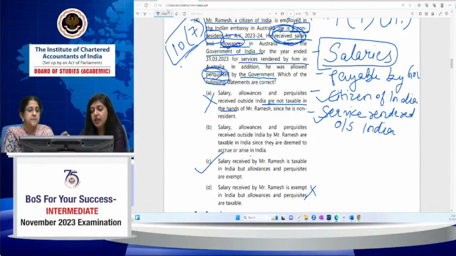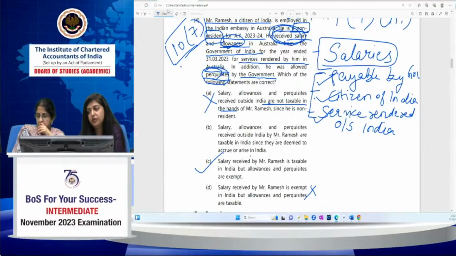In this case, the conditions are: it should be payable by the government, and it should be payable to a citizen of India for services rendered outside India. These three conditions are the same in section 9(1)(3) and in section 10(7). But the difference is that when deemed to accrue or arise in India, the complete salary is deemed to accrue or arise in India, but exemption is provided only in respect of allowances and perquisites.